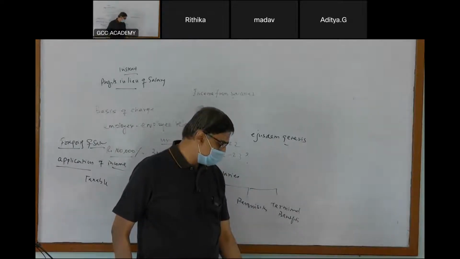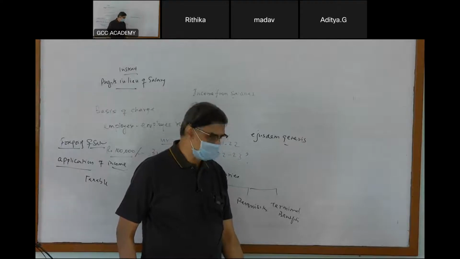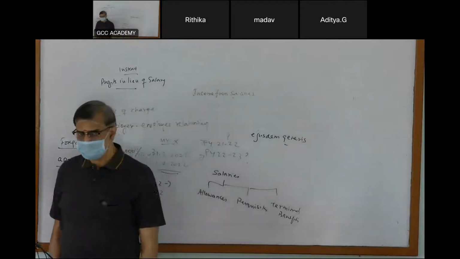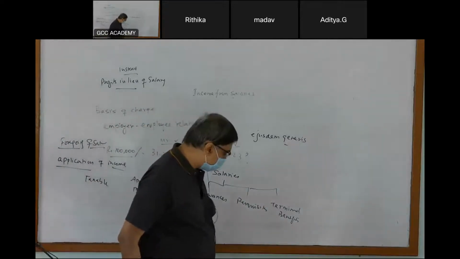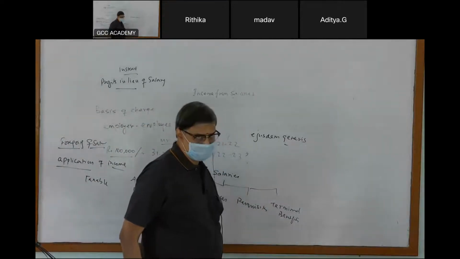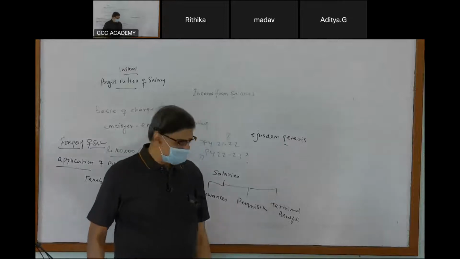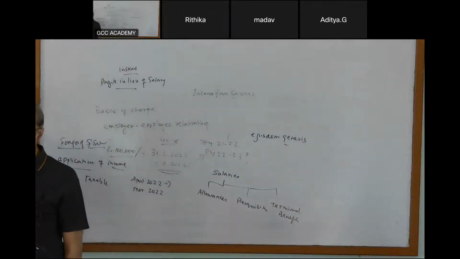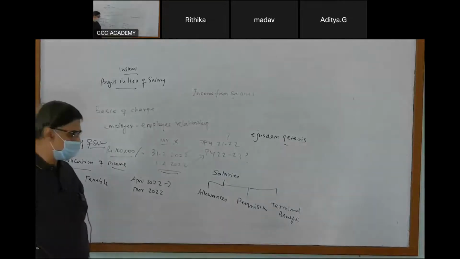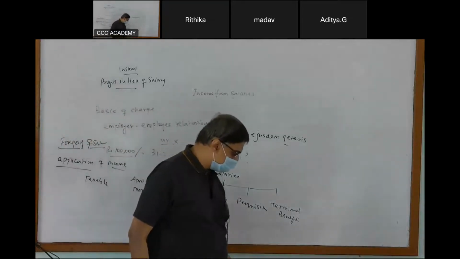Next, transferred balance in a recognized provident fund to the extent it is taxable. If you take away your money within 5 years, it becomes taxable.